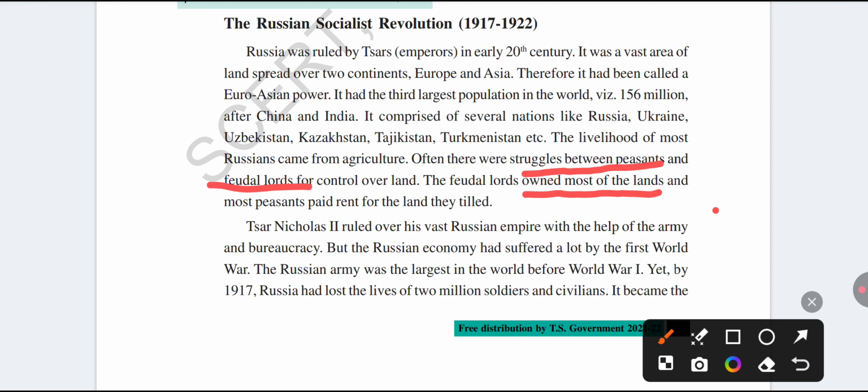Already we know the Russian Empire was there in the 20th century. The Russian Empire was ruled by the Tsar empire. His name is Nicholas II. So Nicholas II was ruling in 1970.